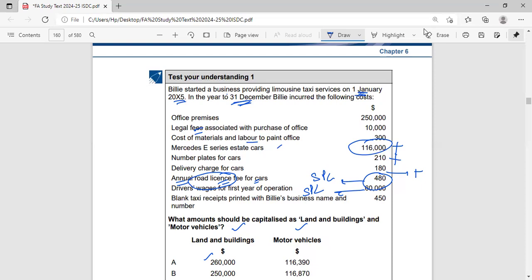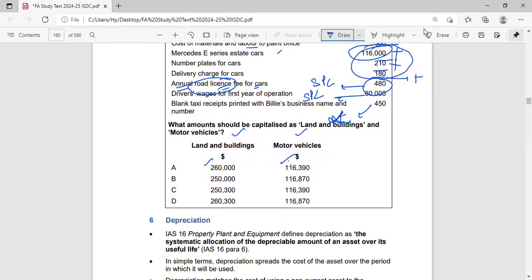And last is blank taxi receipts printed with Billy's business name and number. It is also not in any way related to our assets, so we'll just ignore it. So here also we have 1, 2, 3. We have to ignore this. Add up all these 3. Let's check. 1 lakh. Yes, if you add up, we'll get this number. So our answer is option number A.